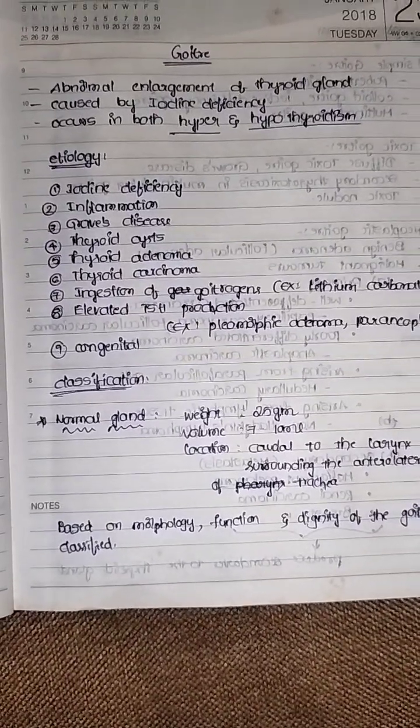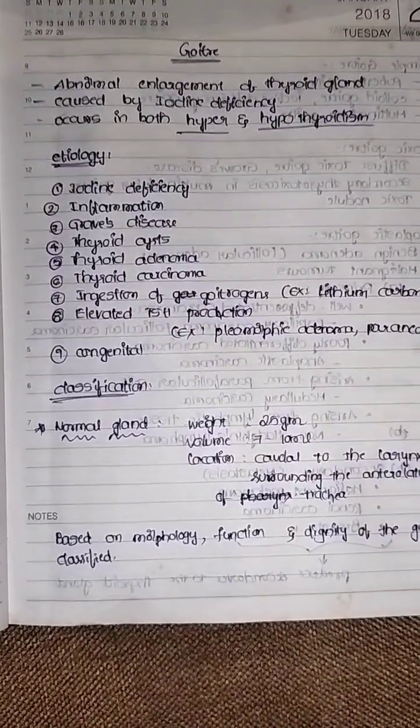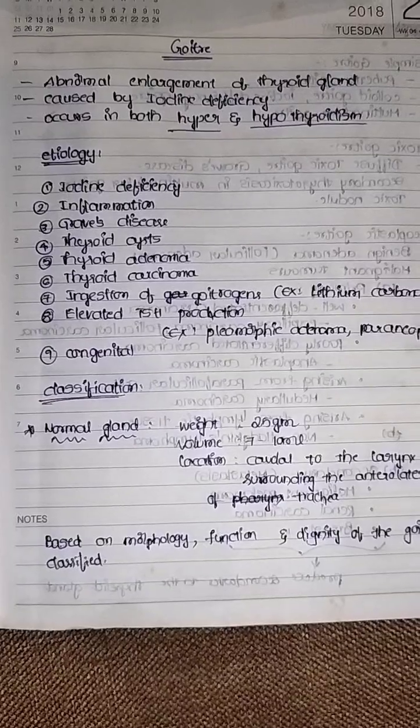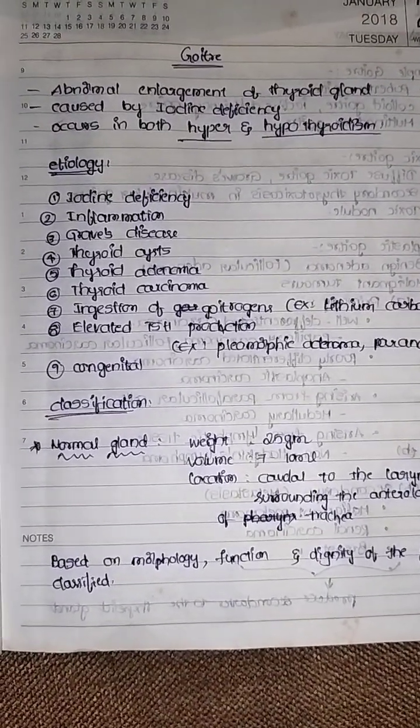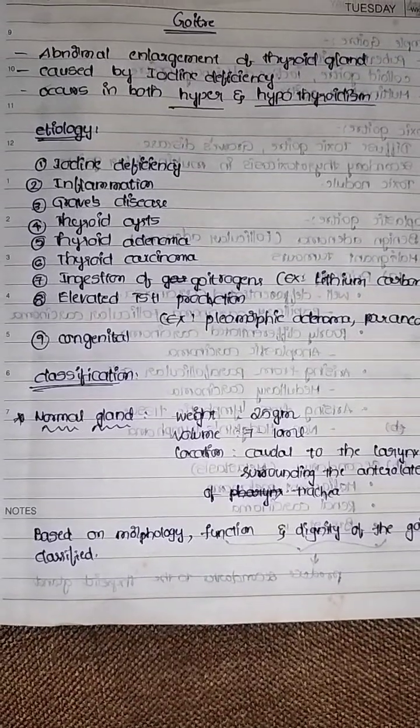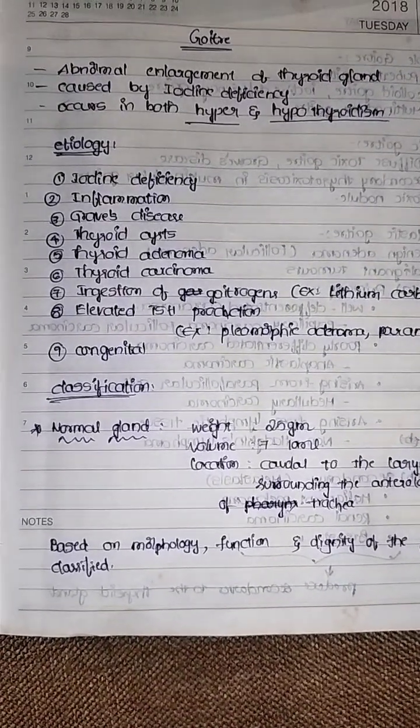Good evening, everyone. Today I am discussing goiter. Goiter is the abnormal enlargement of the thyroid gland, which is mainly caused by iodine deficiency and which occurs in both hyperthyroidism and hypothyroidism.